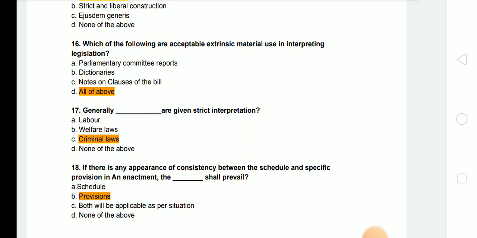Next question. Generally dash are given strict interpretation. So criminal laws are generally given strict interpretation.